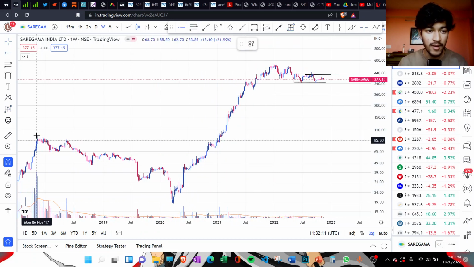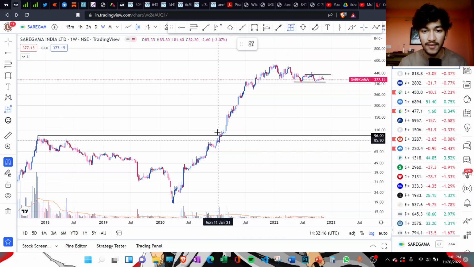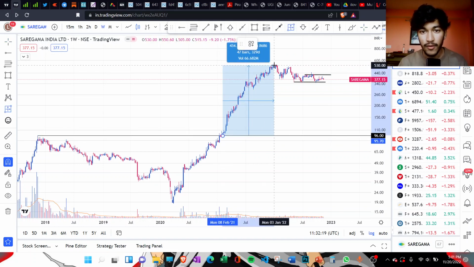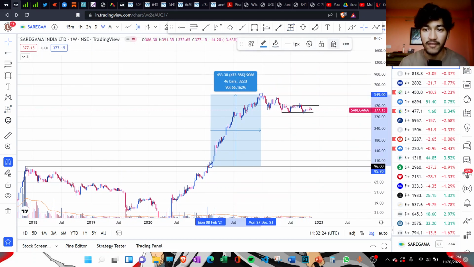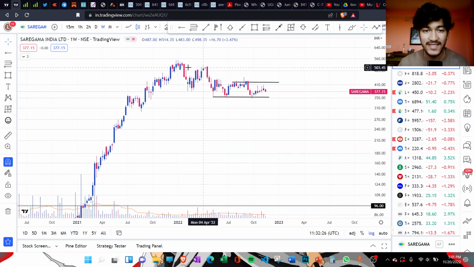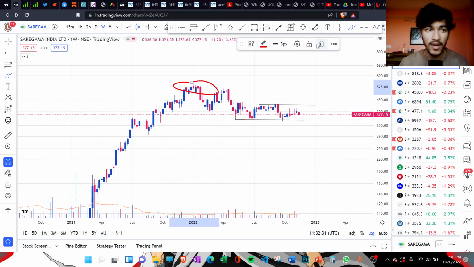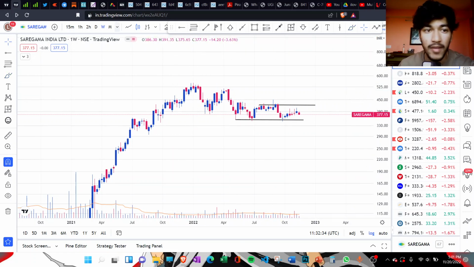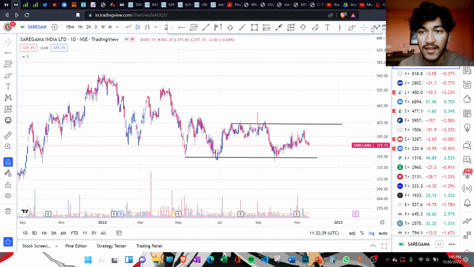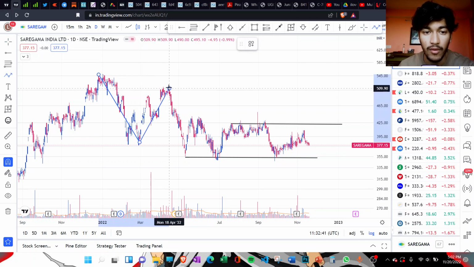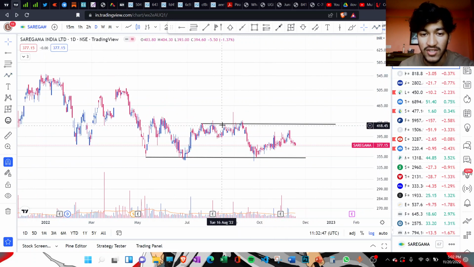And even if we take its previous high that was formed back in November 2017, from that point also it gave a move of almost around 470%. That is a very strong up move. But since then, after making the top back in January 2022, it has been forming lower high and lower low. Let's go down to the daily chart right now, and you can clearly see the formation is that of lower high and lower low currently, and it has been just consolidating in a range right now.